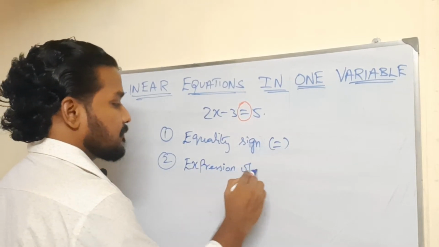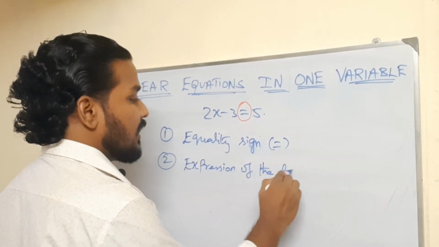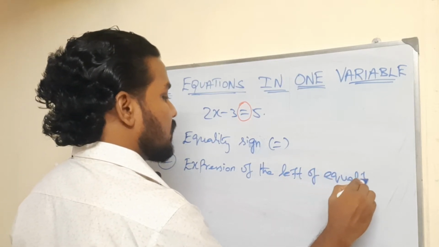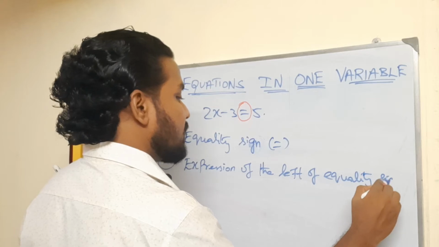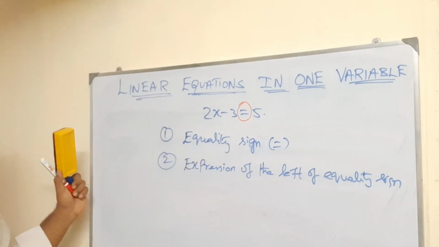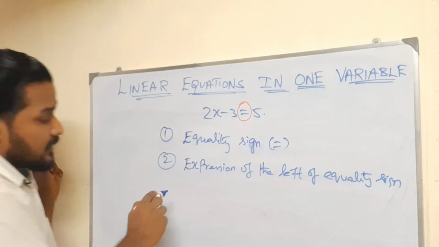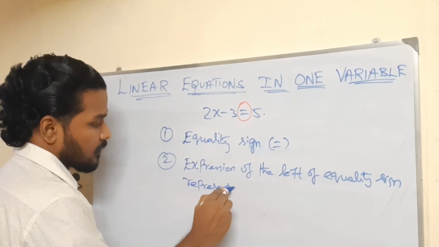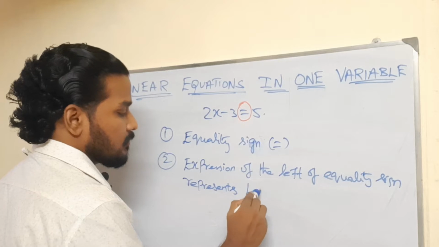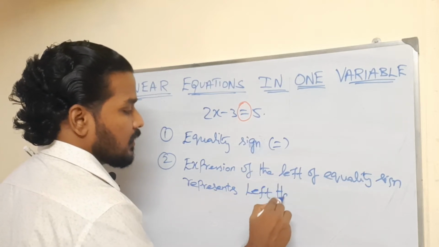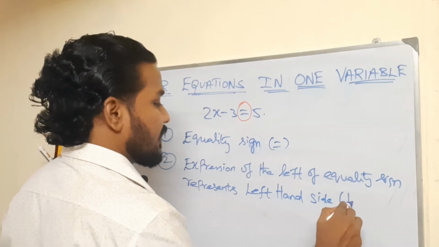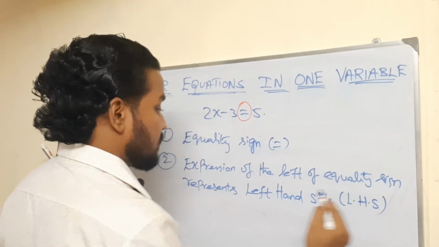The expression on the left of the equality sign represents the left hand side. Within bracket write LHS.